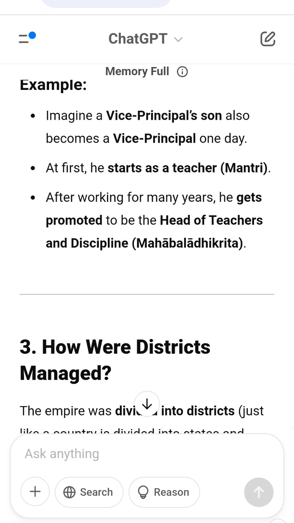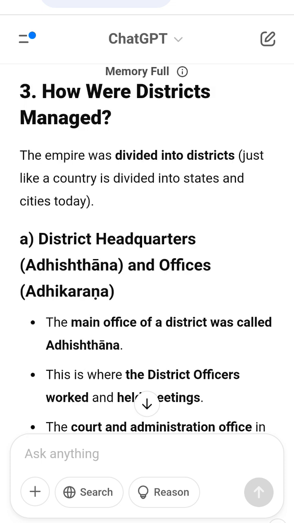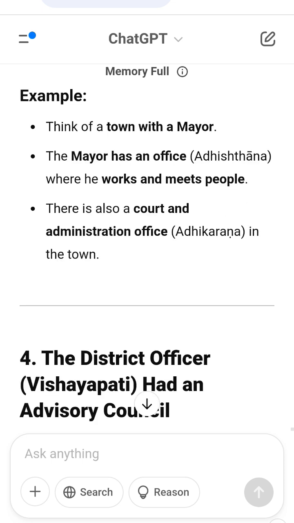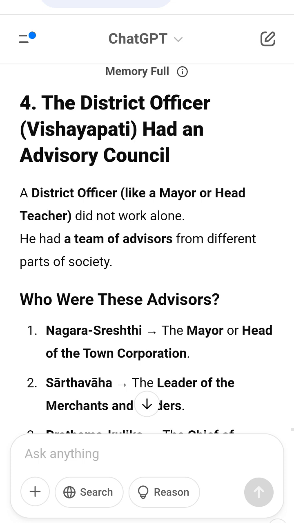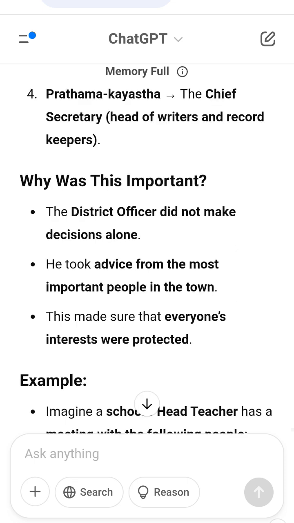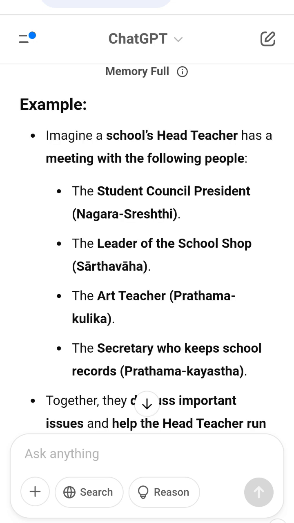Who worked in the subdivisional office? Pustapalas, the record keepers. Kayasthas, the clerks or scribes, who wrote official documents. Kulikas, the craftsmen and artisans, who looked after local industries. Example, imagine a big school has different sections like science, arts and commerce. Each section has a small office with its own teachers and staff. The head of the science section, the Vithi officer, works with senior teachers, Vithi Mahataras. The office also has record keepers, Pustapalas, and clerks, Kayasthas, who write official reports.